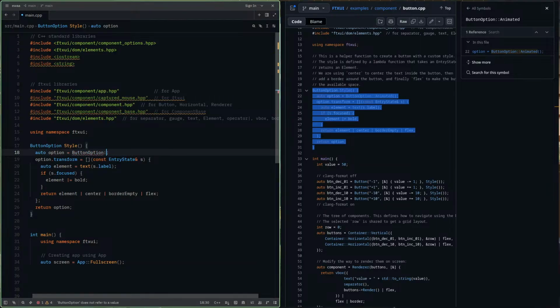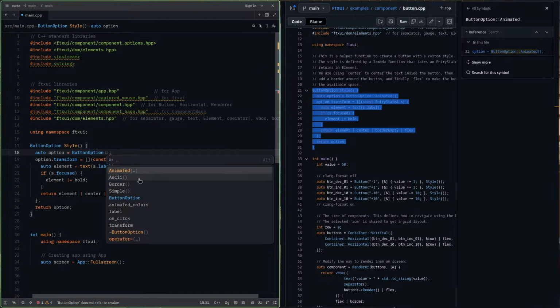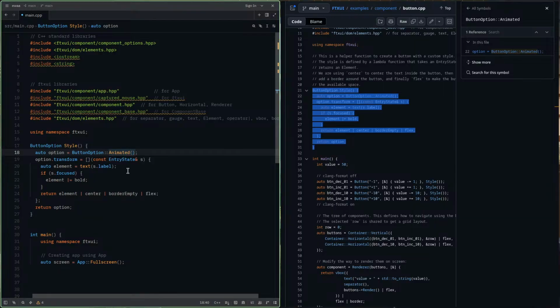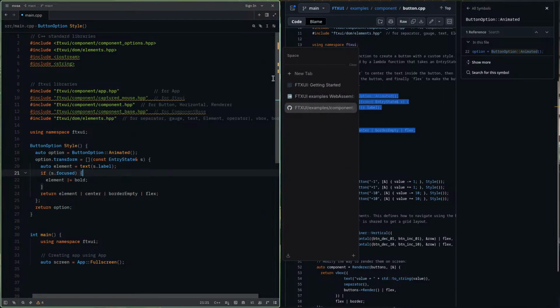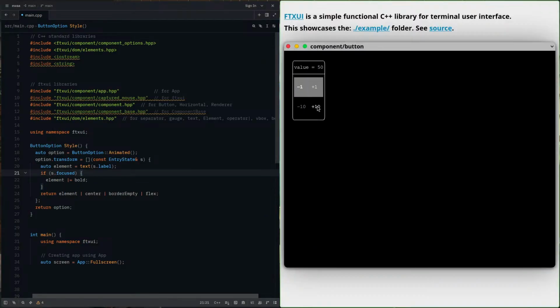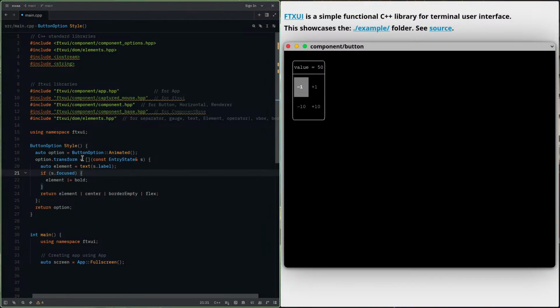Let me just do it like, see, we have an animated border and everything on click and this thing. So I used animated here. I don't know why, but let it be for a while. Then I took this option and transform. That means on hovering, how this thing is going to behave.